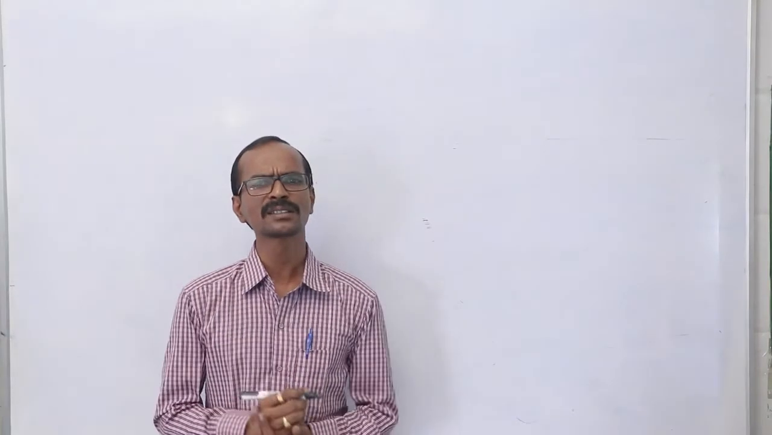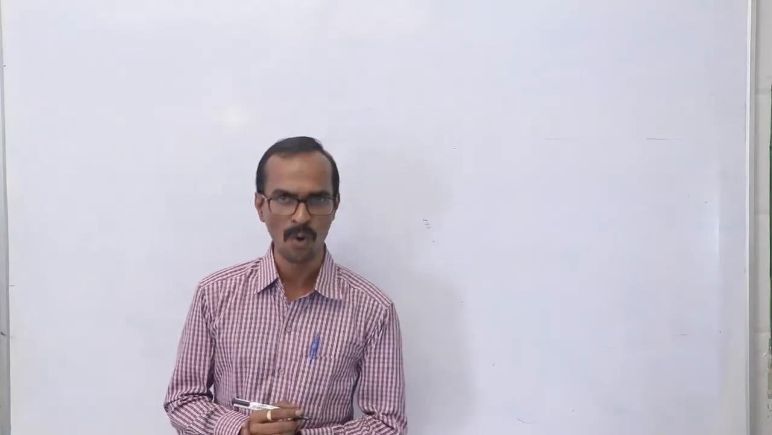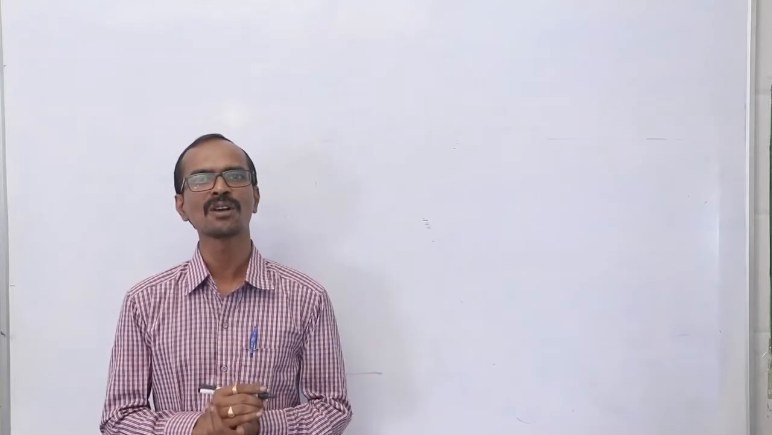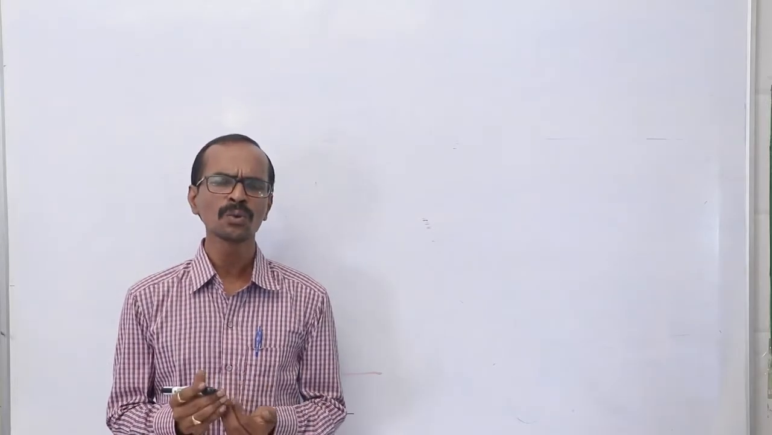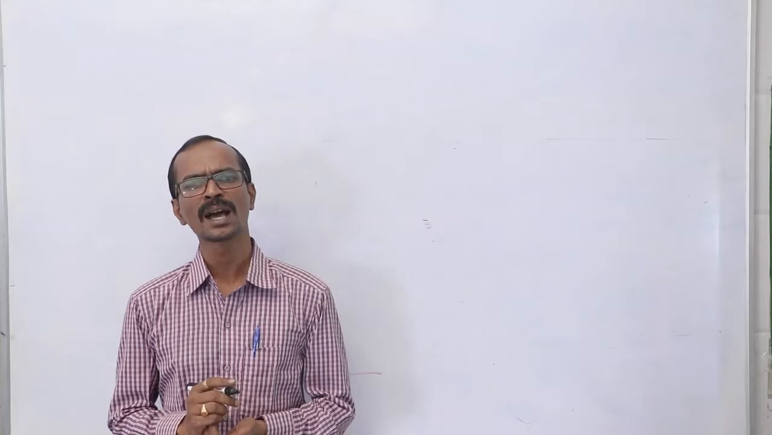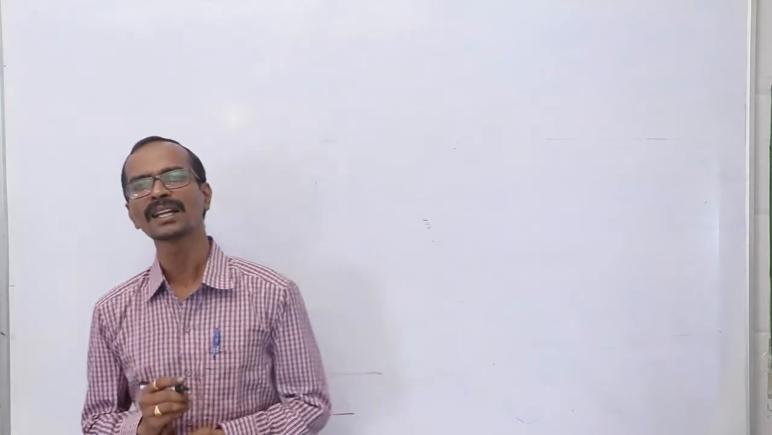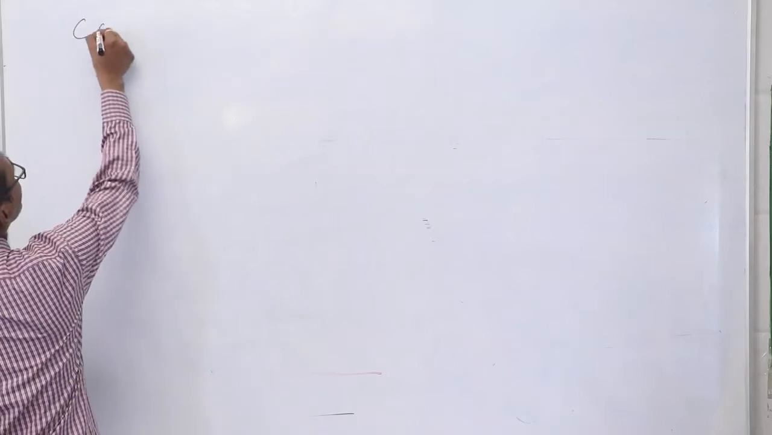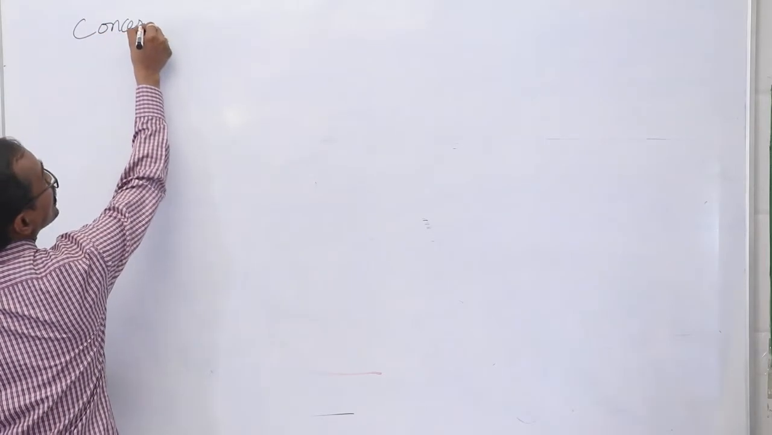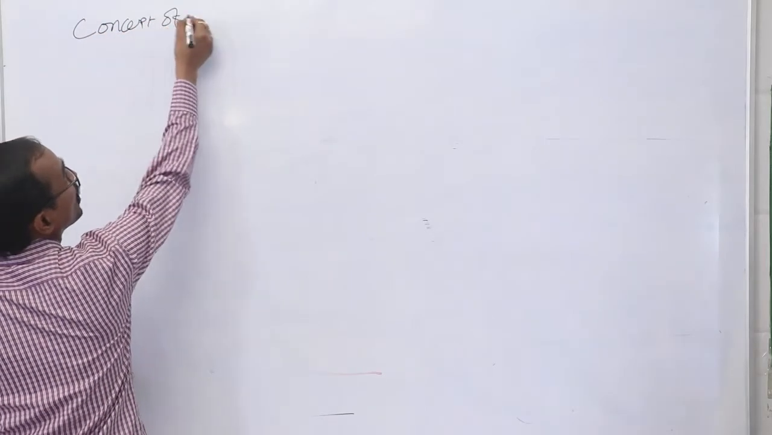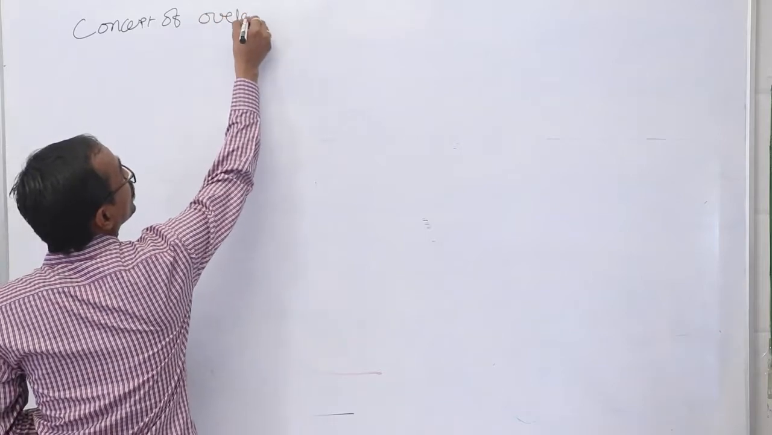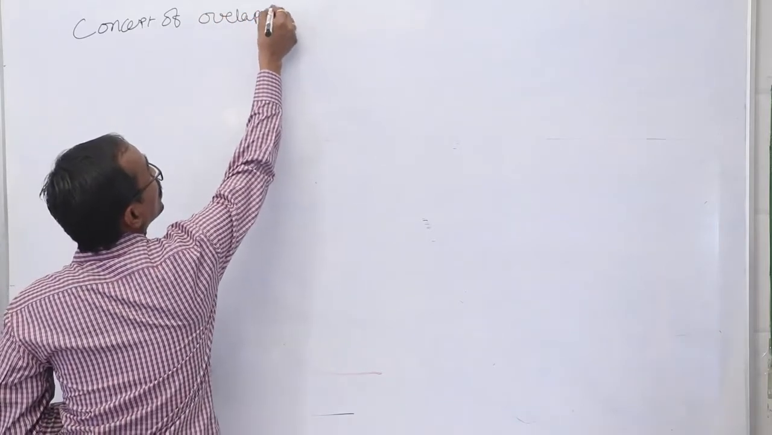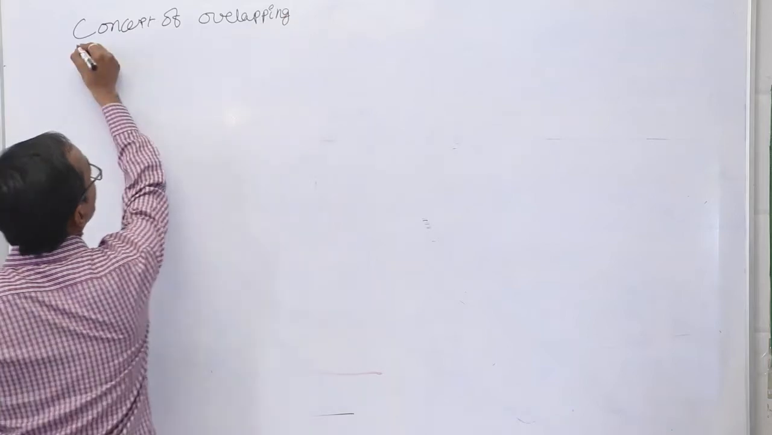So let us discuss the concept of overlapping. During the formation of a covalent bond, how do atomic orbitals overlap with one another, and how many kinds of overlapping process are there? Let us discuss the concept of overlapping here.